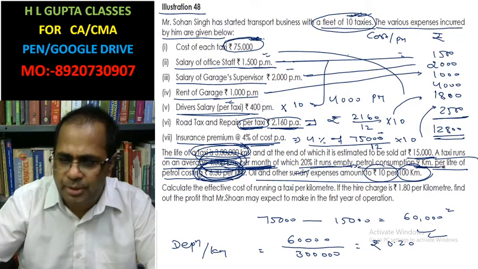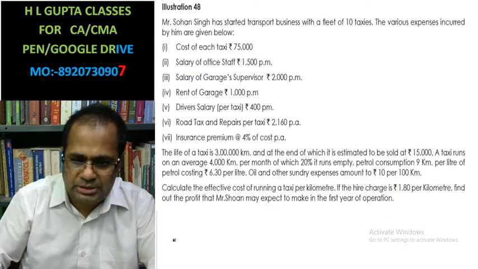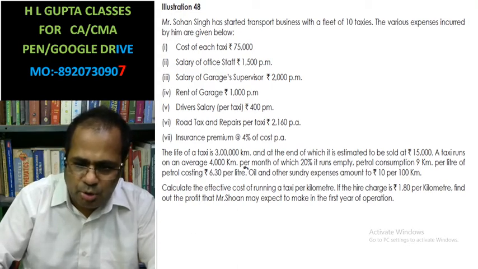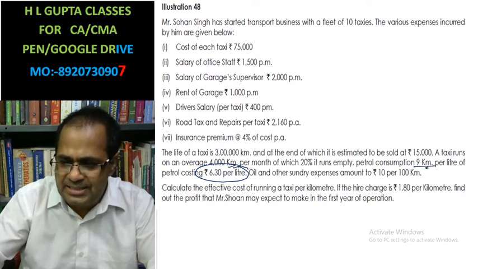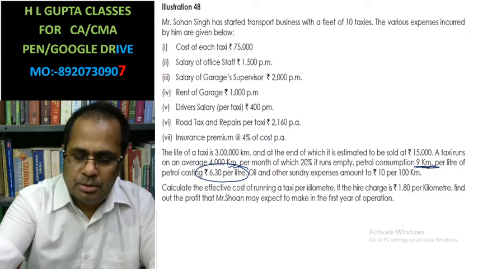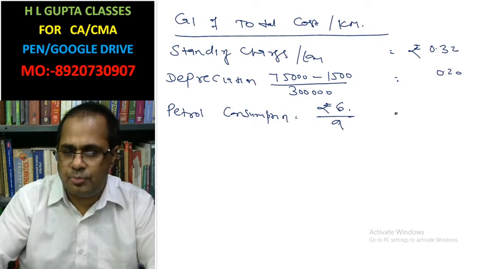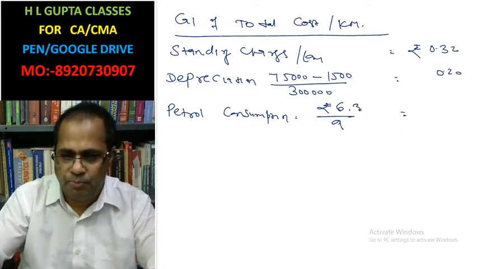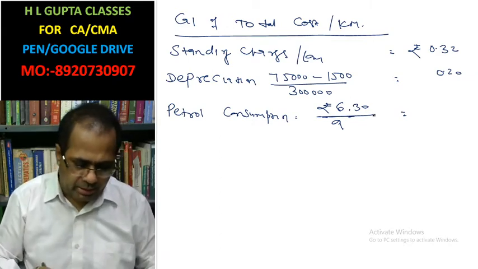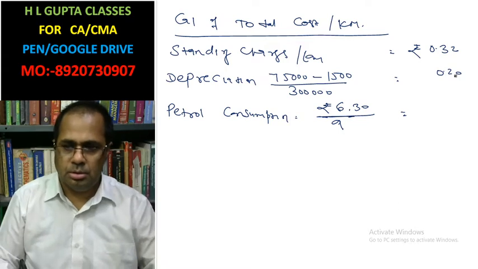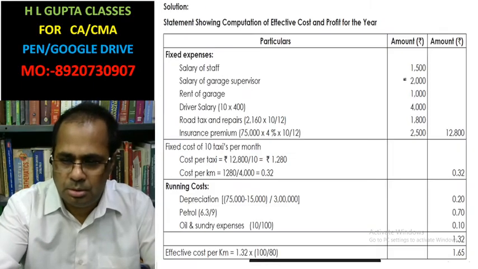Look at the question written here: 6.30 per liter, and the taxi runs 9 kilometer on it. You can calculate, this is 9 kilometer, so for 1 kilometer, 6.3 divided by 9, you will get 0.7.